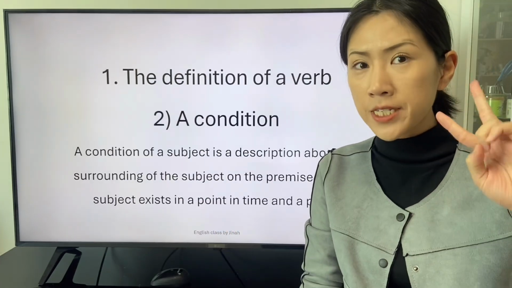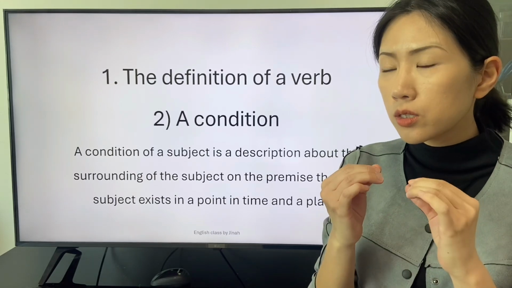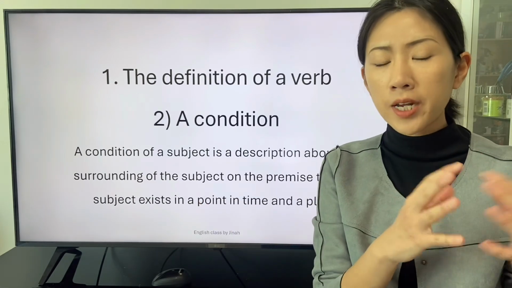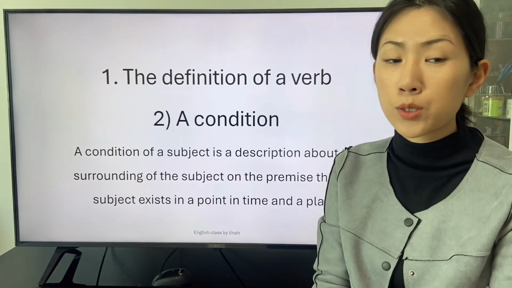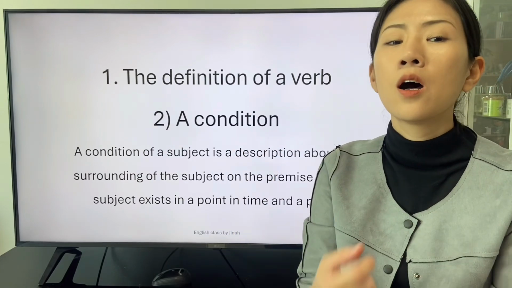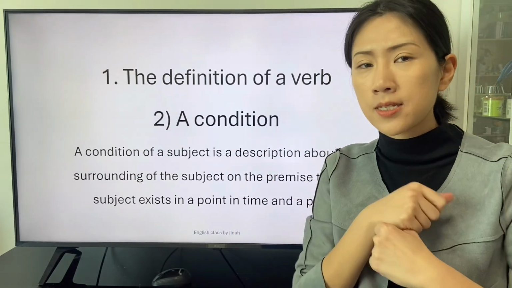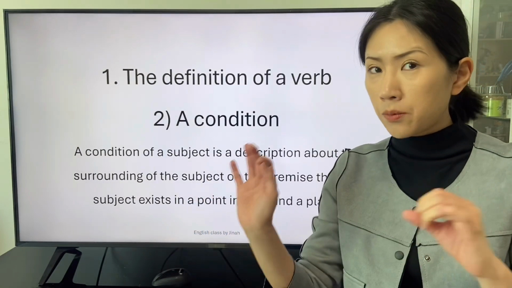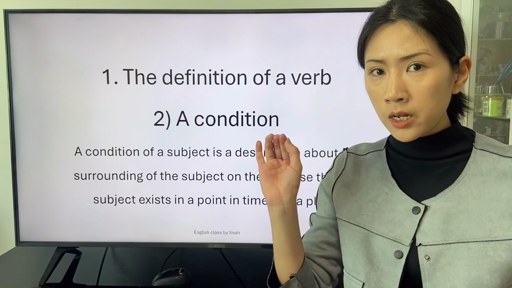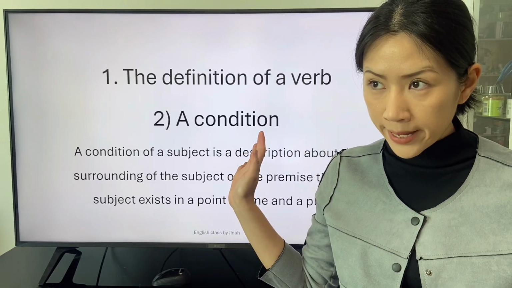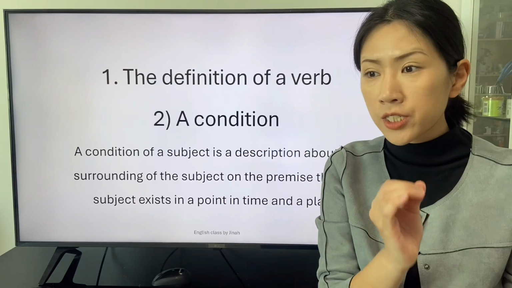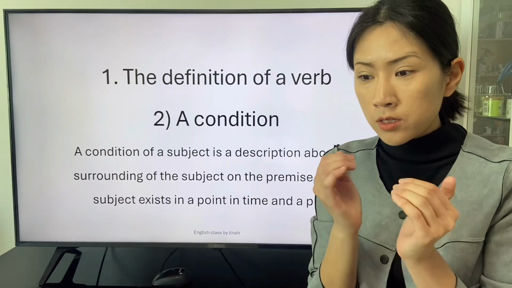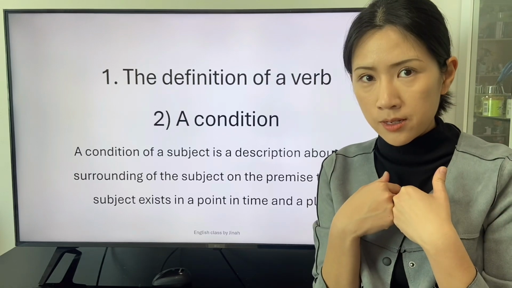The second definition of a verb is to describe a condition of a subject. A condition of a subject is a description about the surrounding of the subject on the premise that the subject exists in a point in time and a place. To be surrounded in an environment, the subject should exist. The condition of the subject starts from the inner state.